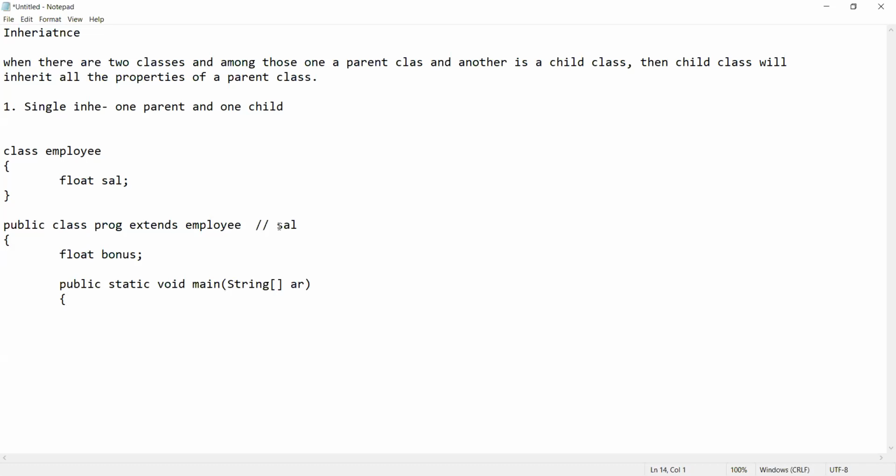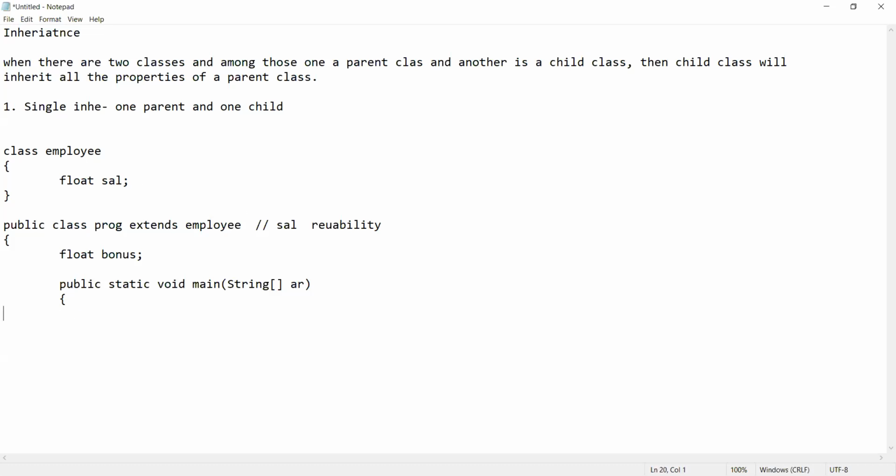The salary property is basically showing the concept of reusability. The main advantage of inheritance is you can save space and memory because of reusability. Once you have declared the properties in the parent class, you need not declare those properties again in the child class.